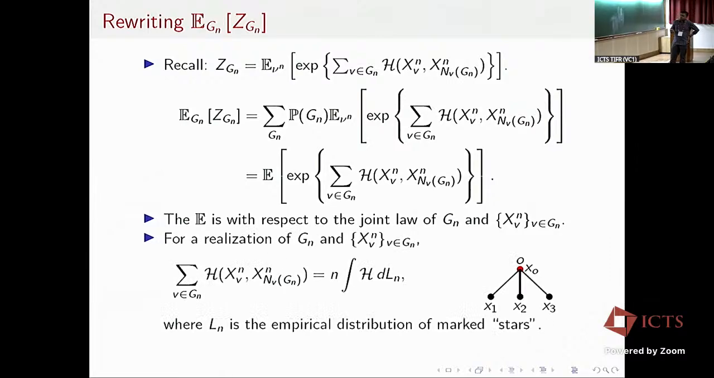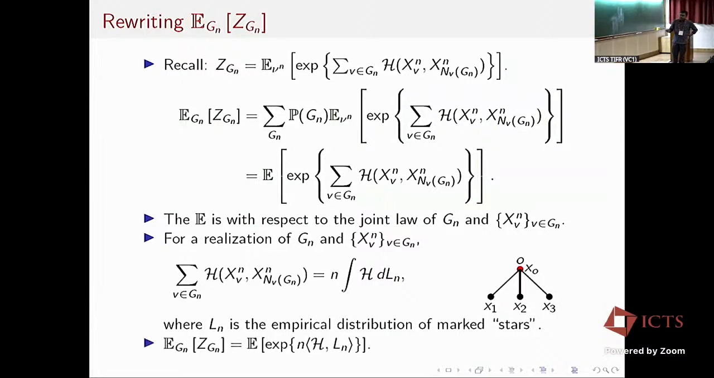Okay, so now if I look at the sum of Hamiltonians, this is the sum of Hamiltonians summed over all vertices in the graph. I can rewrite that sum as a sum over all possible rooted depth one trees, and count how many vertices have a given neighborhood structure. I call this Ln the empirical distribution on marked stars, which I'll define precisely in the next slide, which essentially counts, for a given depth one neighborhood, how many vertices have that neighborhood structure.